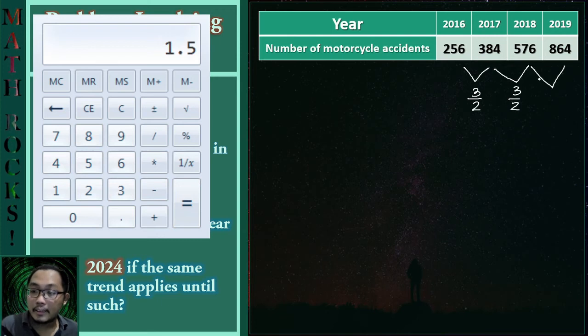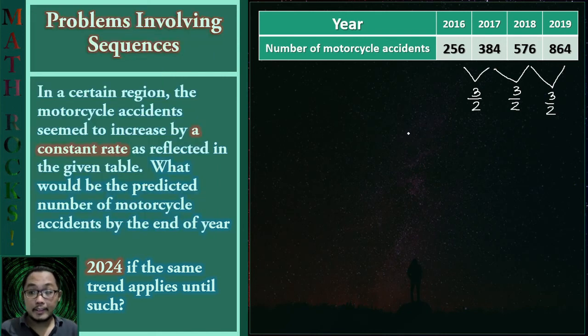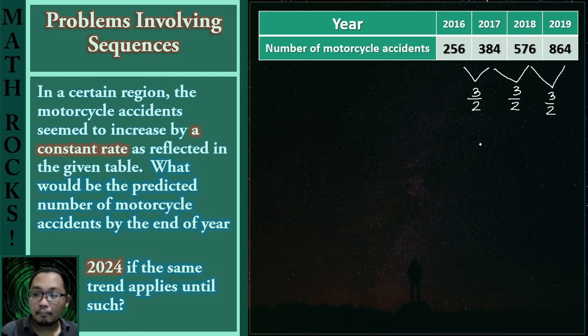And for 864 divided by 576, it gives us 1.5 as well, or 3 halves. So that means that we have a common ratio. So this set of numbers show a geometric sequence.